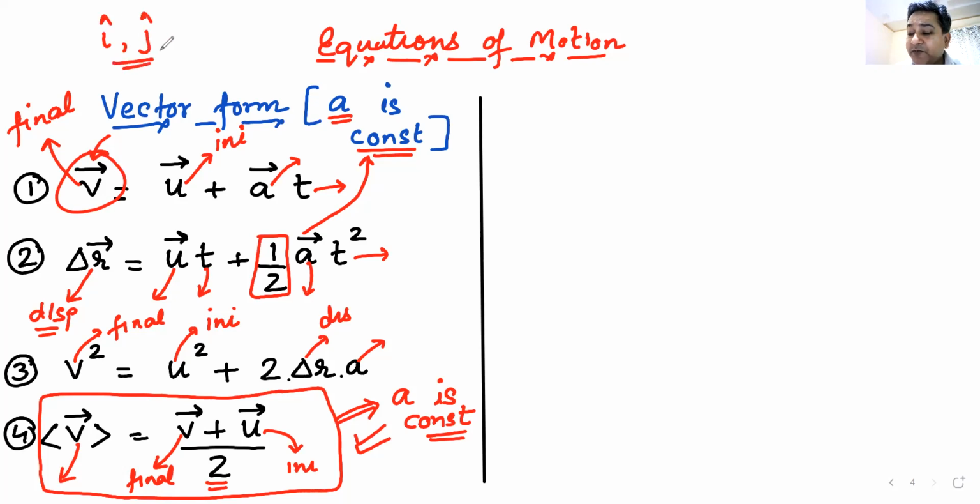Can you make it simple, sir, without using vector form? How can I make things simple? The actual way of writing the equation is this. But now we can make it simpler and we can use them with some sign convention. So now I'm going to write the equation for 1D.